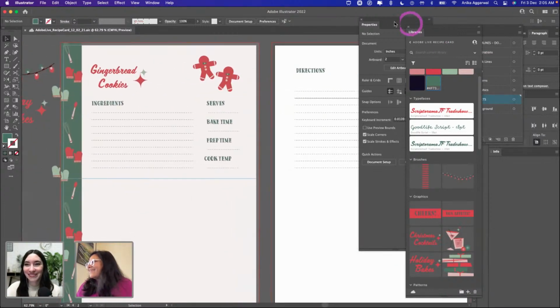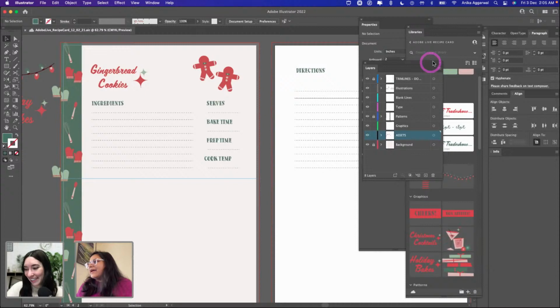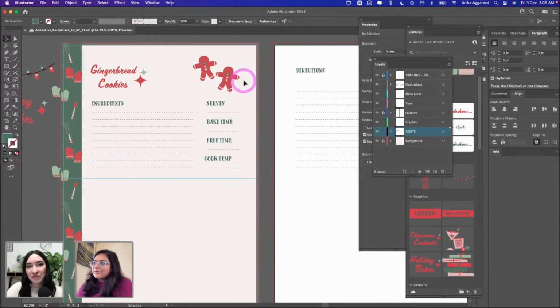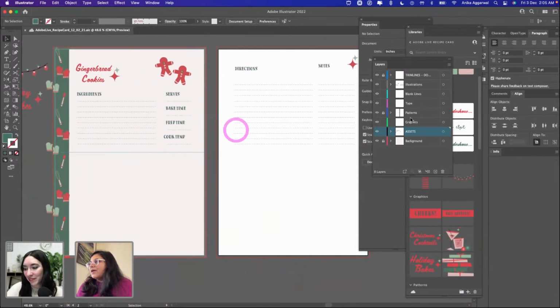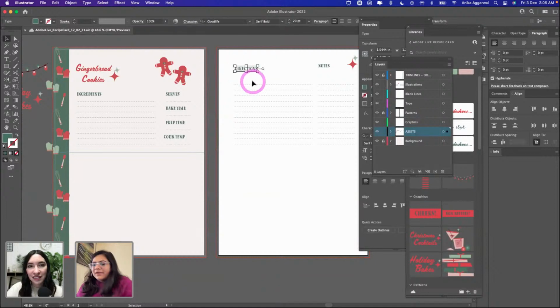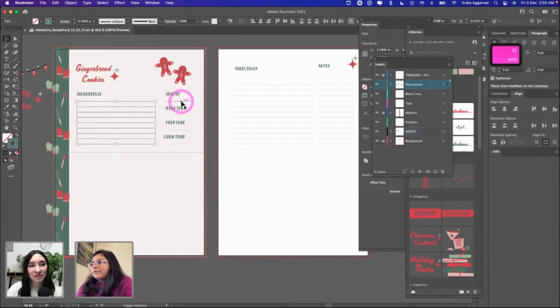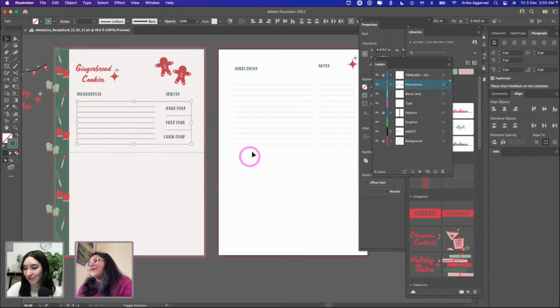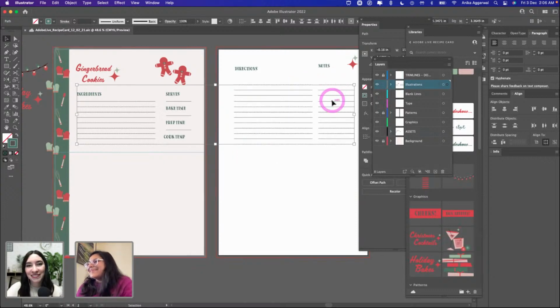Okay. So I did not worry about my layers panel in between, but I do have all of the things everywhere right now. I have everything in the assets, which is my current running layer. But let me quickly fix that. And then we're going to replicate this for the copy on the second half of the page.